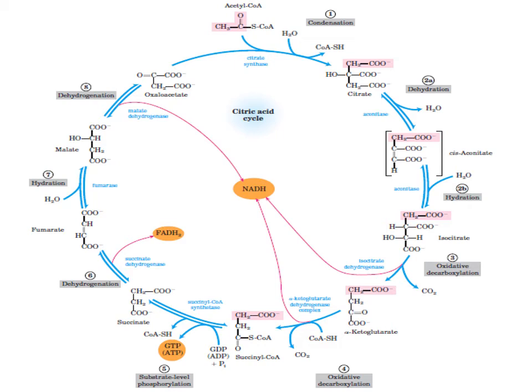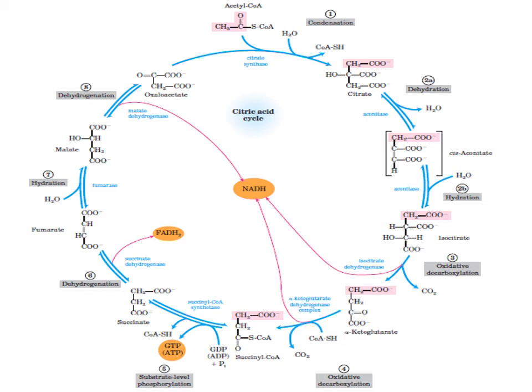In the next step, succinyl coenzyme A is converted into succinate by the release of coenzyme A. In this process, the GDP molecule is converted into GTP, which is equivalent to the energy of an ATP molecule.